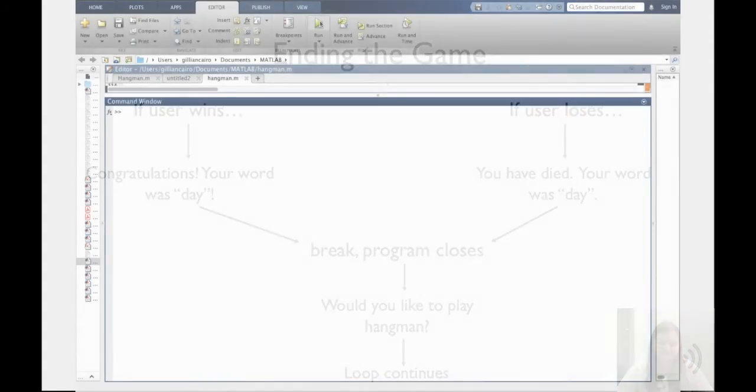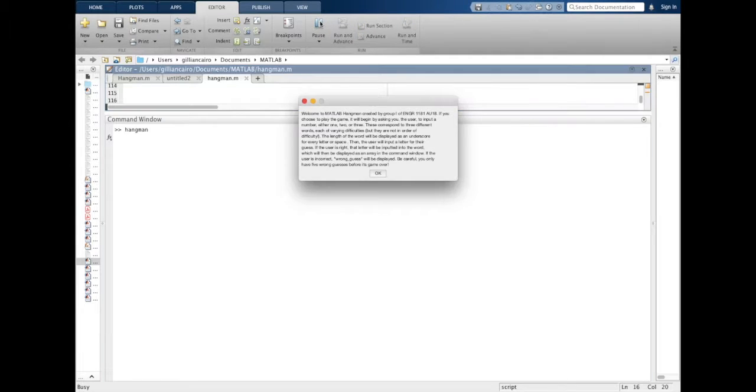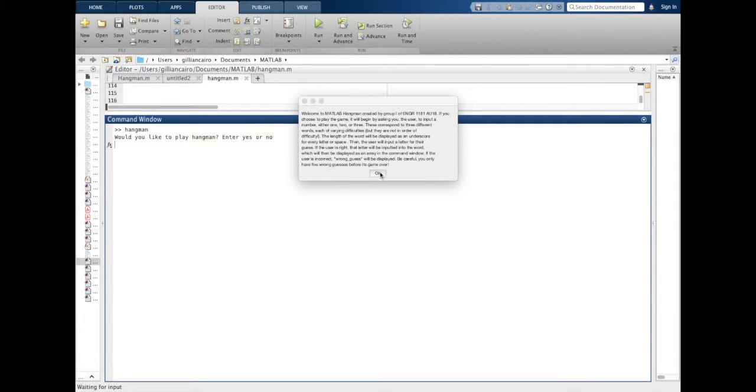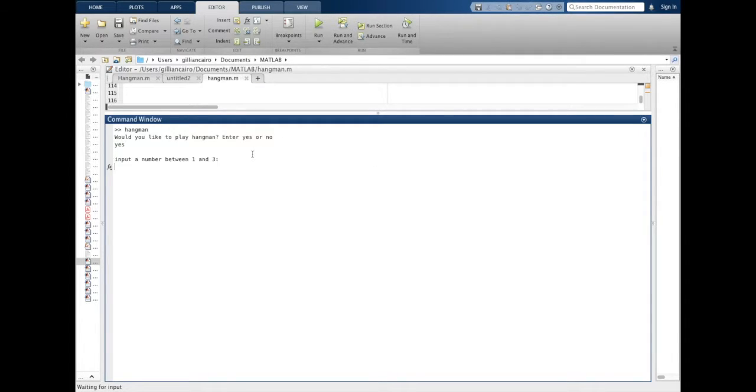Once the script is run, a message box will appear with the instructions on how to play Hangman. The user will then be asked whether or not they want to play the game. There are 3 word options, and the user is asked to pick a number 1 through 3 to assign a word. The blank spaces will appear, and the user will begin guessing. If the letter is guessed correctly, it will display in the word. Choosing a letter that is not assigned in the word will result in wrong guesses message, and the user will be prompted to guess another letter.